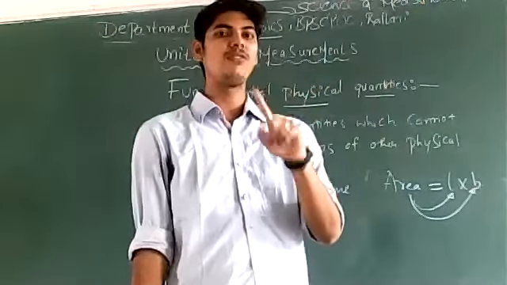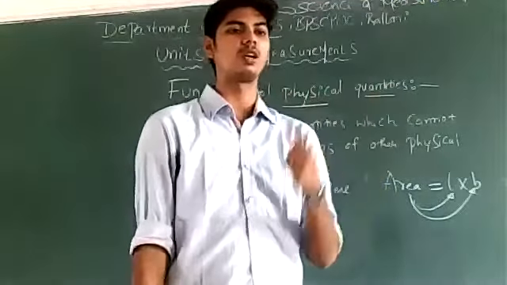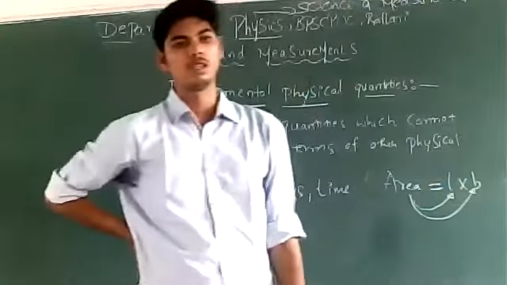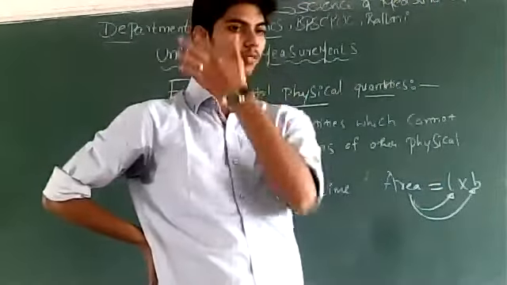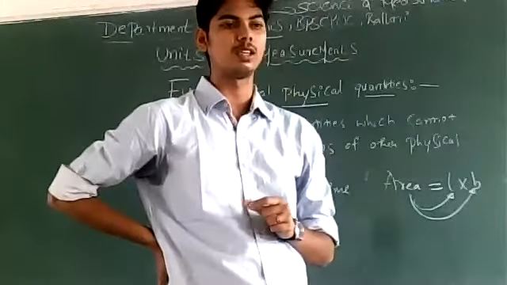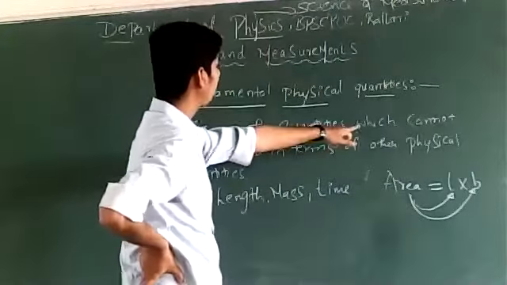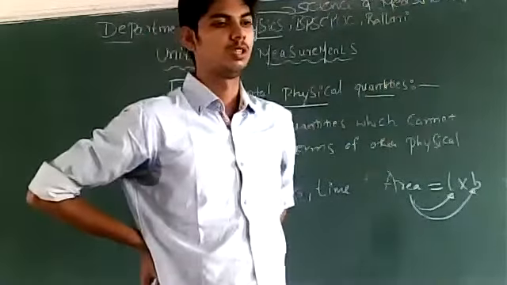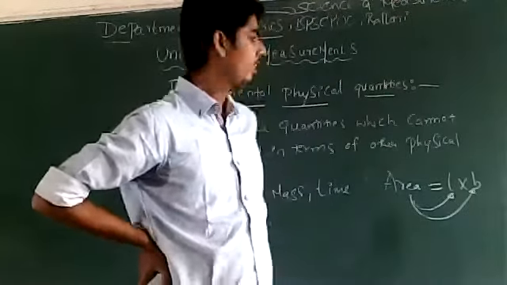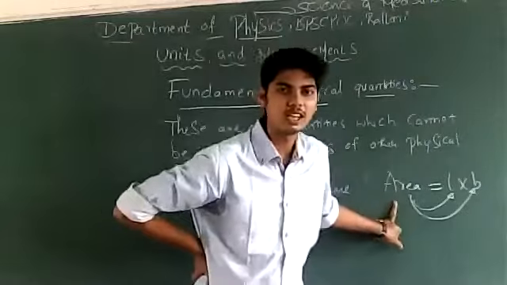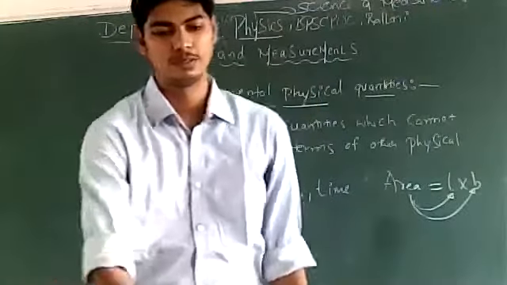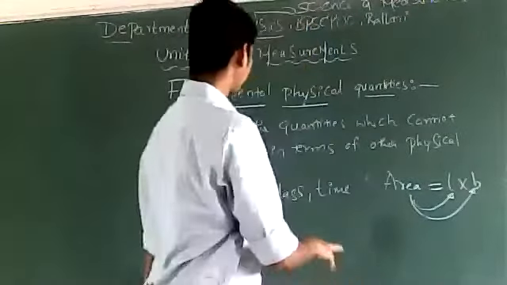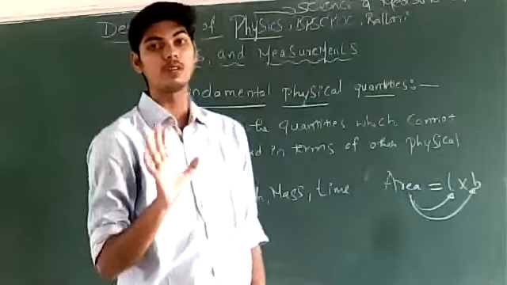Hagadre, area is a fundamental physical quantity or derived physical quantity? Fundamental physical quantities are those which cannot be expressed in terms of other physical quantities. Hagadre, area is a fundamental physical quantity or derived physical quantity? Derived. Okay. I told you mass is a fundamental physical quantity.